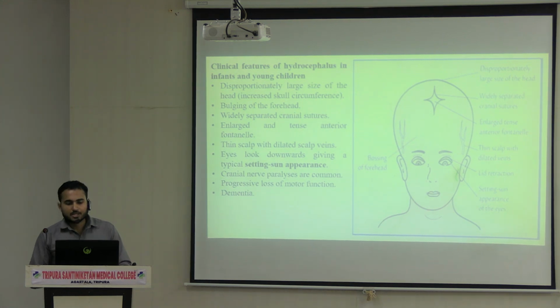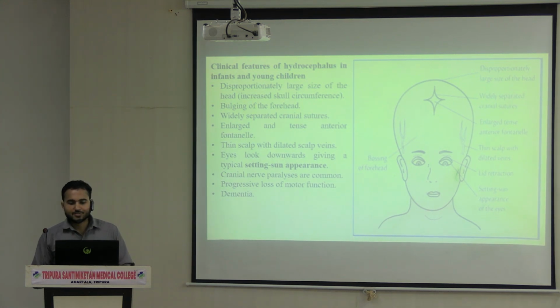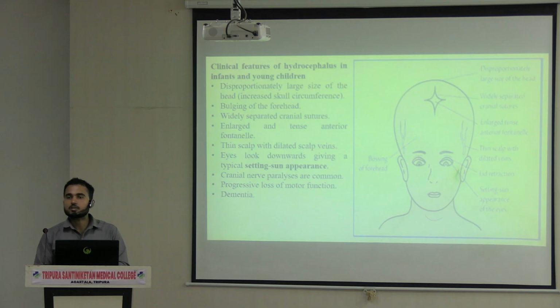It is an abnormal increase in the volume of CSF within the skull. If an abnormal amount of CSF is getting accumulated inside the skull, at that time the condition is called hydrocephalus. It is characterized by excessive accumulation of CSF inside the ventricles or in the subarachnoid space.